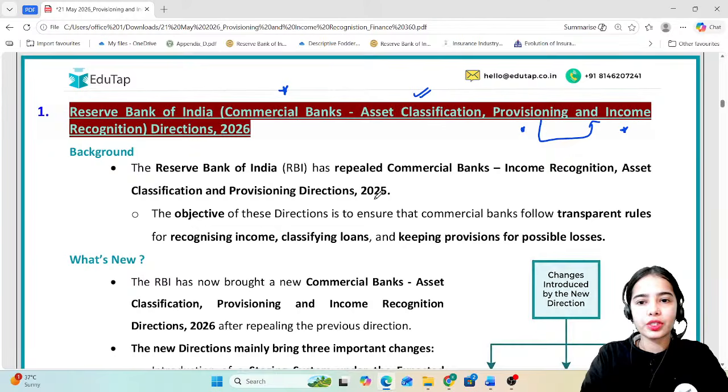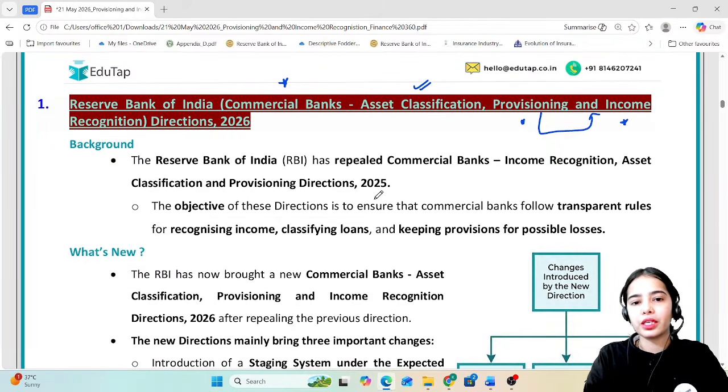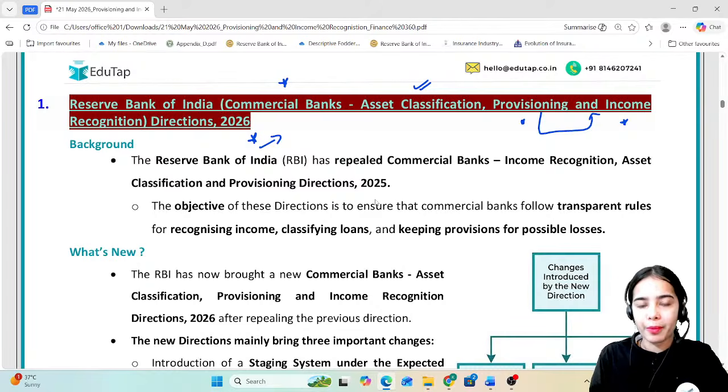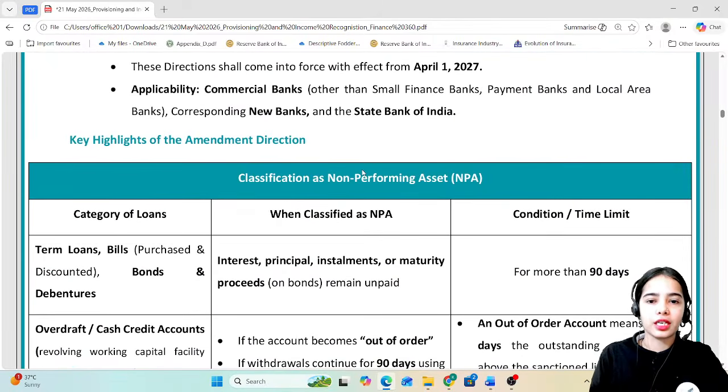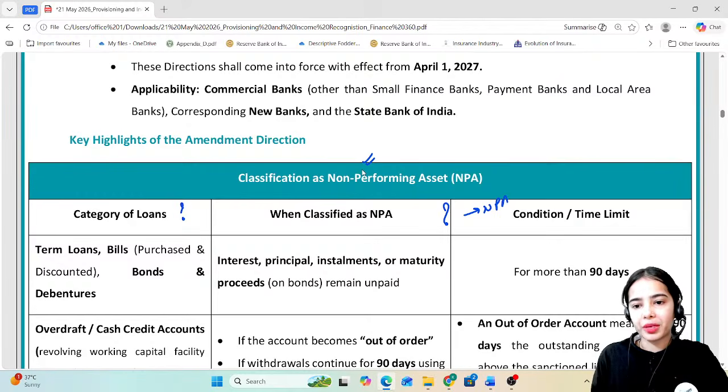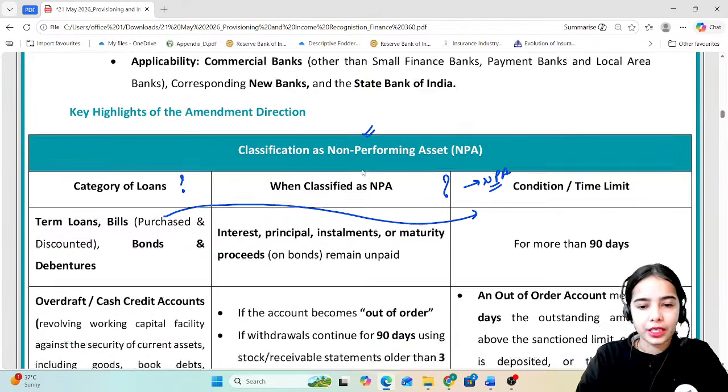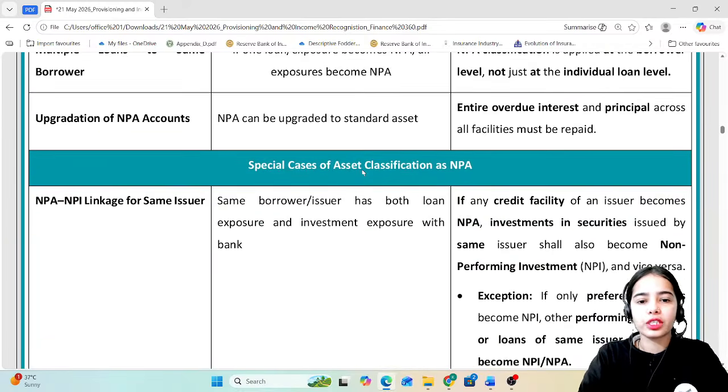Now let's start with today's article, that is the Reserve Bank of India Commercial Banks Asset Classification, Provisioning and Income Recognition Directions 2026. These directions have been released by the Reserve Bank of India, and in the previous session we have already discussed the asset classification, which loans, what is the criteria for a non-performing asset, and how a particular loan converts into a non-performing asset. So this we have clearly understood for the different kinds of loans.